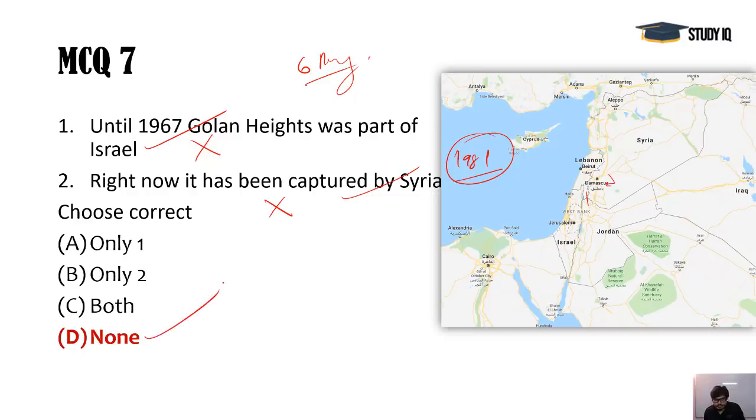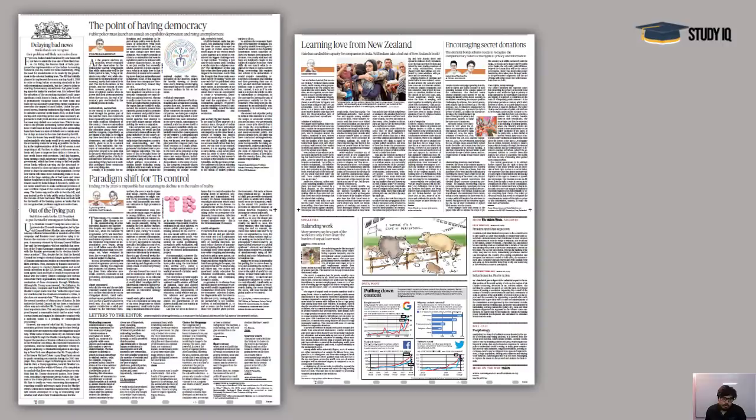So D9 is the correct answer here. Next, these are the words, and now about the articles. We are going to discuss this article, important for GS paper 2, GS paper 1, and it makes a very